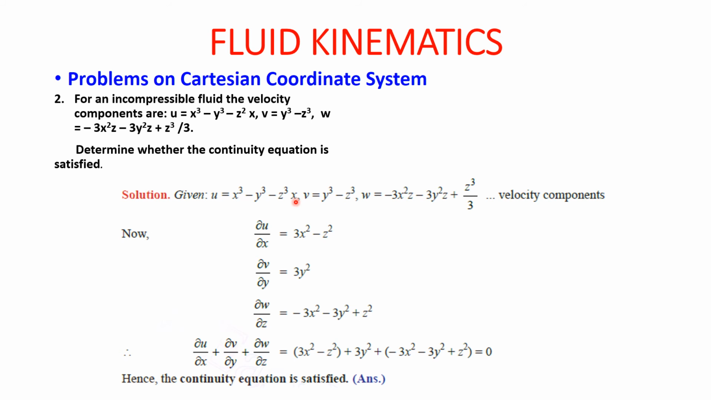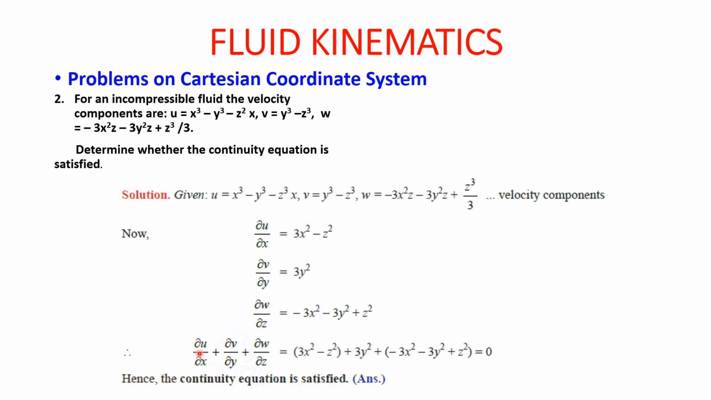Now what will happen is ∂v/∂y will be equal to 3y square and this z square will be 0. And ∂w/∂z will be equal to, z is there, so minus 3x square as it is, minus again here z is there, so minus 3y square, plus here z cube by 3 is there. So ∂w/∂z will be equal to only z square, because z cube is there. So the derivative will be z raised to 3 minus 1. So therefore it will be z square.